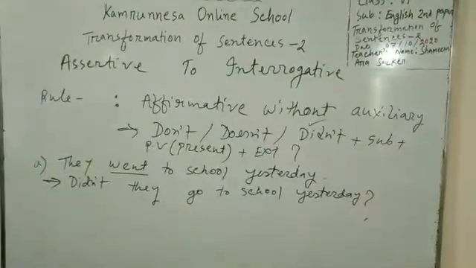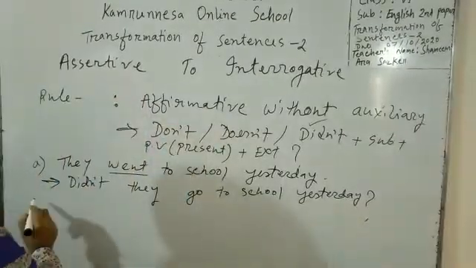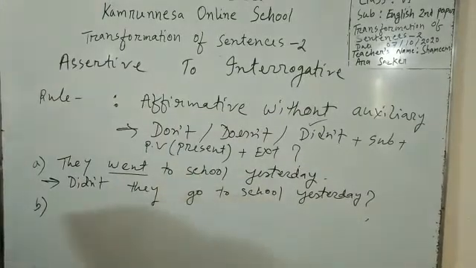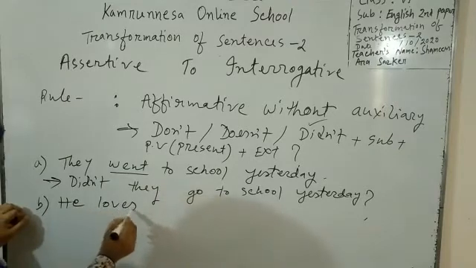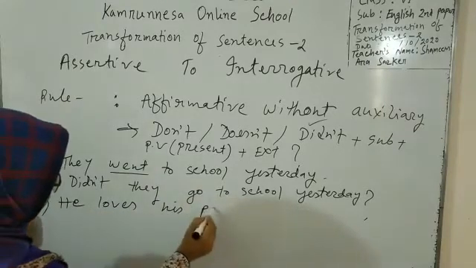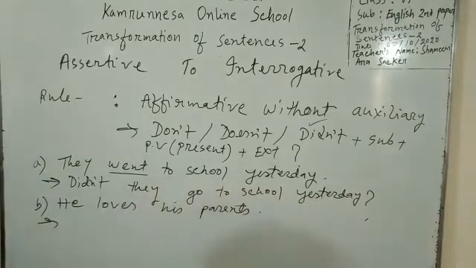Okay, dear students, now I am giving another example. He loves his parents. Okay, he loves his parents.